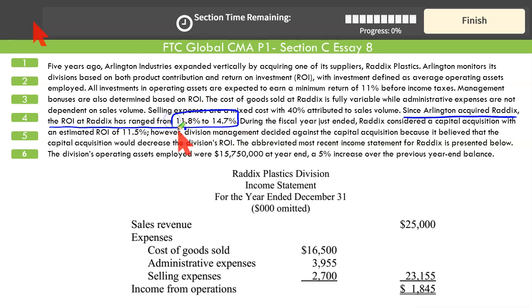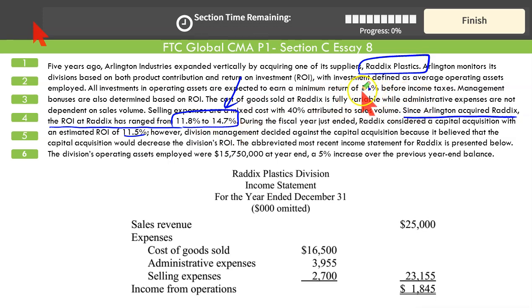This was our existing return on investment. The problem is that if we take on this new supplier, Redix Plastics, our overall return on investment may fall. That's the problem. So sometimes even the return is good.